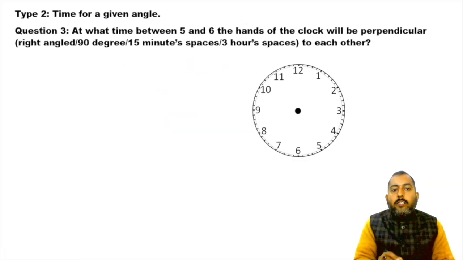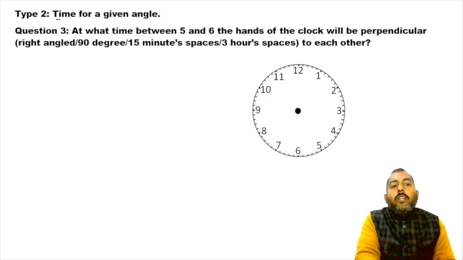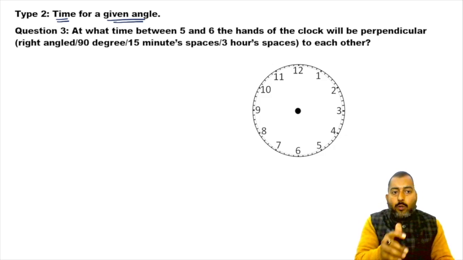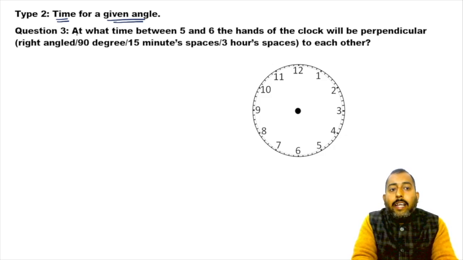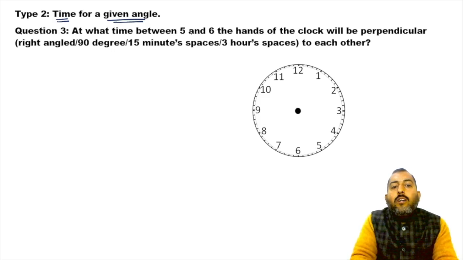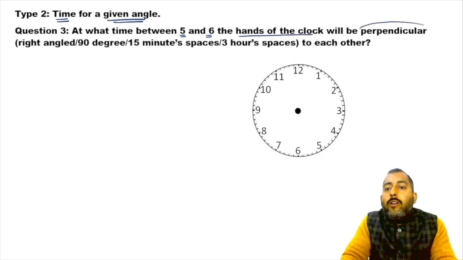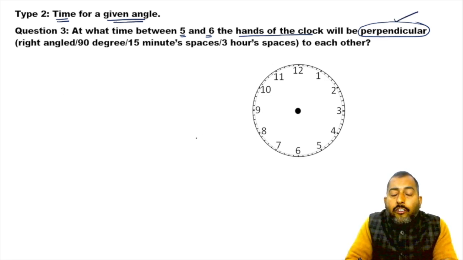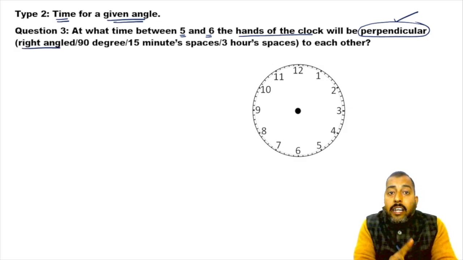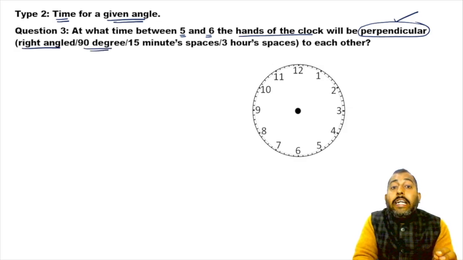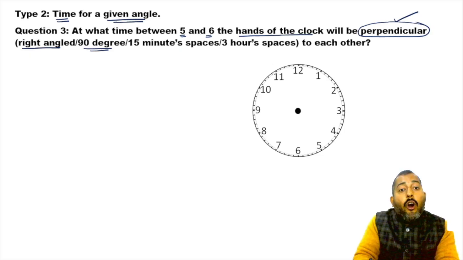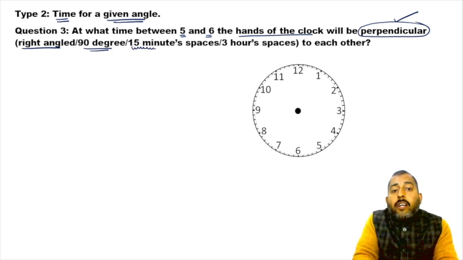Now in this second situation, we will find out time for a given angle. What kind of question can you expect in this type? You will expect questions like this. The structure of the question will be like, at what time between 5 and 6 are the hands of the clock perpendicular to each other? Whether the examiner uses the word perpendicular, right angled, or 90 degree, perpendicular and right angle all mean an angle of what? 90 degree.